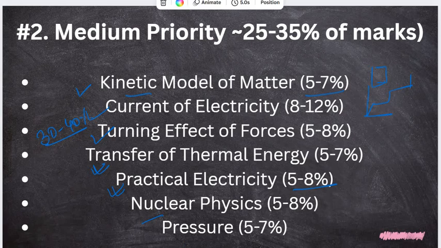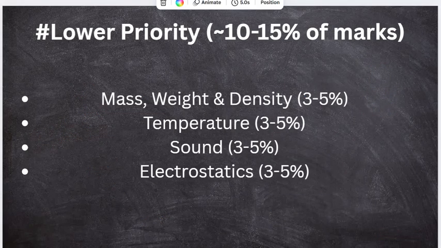Now, coming to the next list, which is the least priority. It's not that you don't have to study them at all, but it's a lower priority, which will give you around 10 to 15% marks, like mass, weight, density, which is a very easy chapter, temperature, sound, electrostatics part, etc.